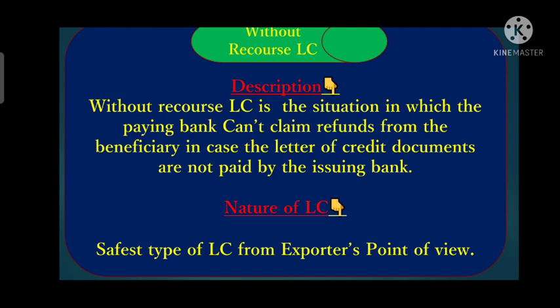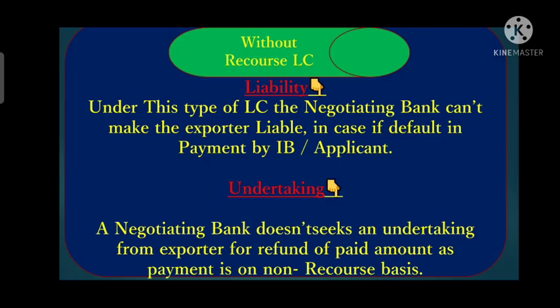If we discuss the same from the nominated bank point of view, then it will be the most risky for the nominated bank, because here the nominated bank is purchasing those documents on the basis of the without recourse LC. So if the issuing bank fails, it can't claim the fund from the beneficiary. So it is risky for the nominated bank, but it is the safest type of LC from the exporter point of view. Now we will discuss the liability point.